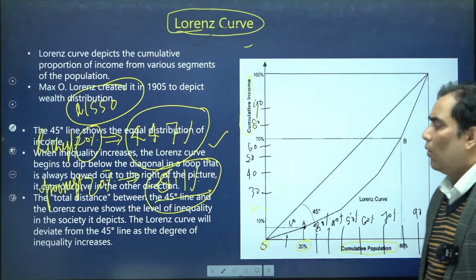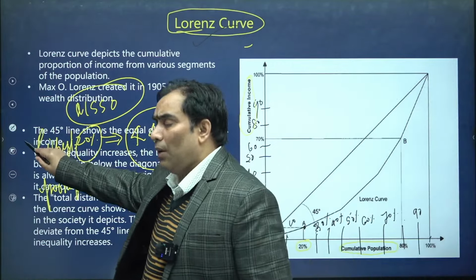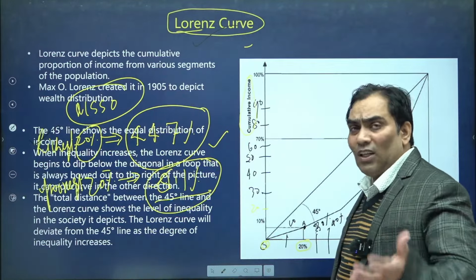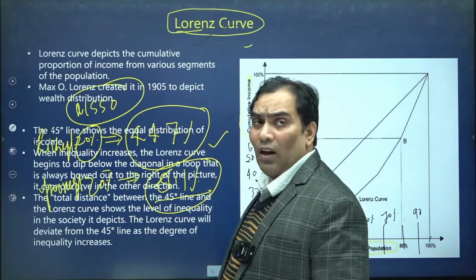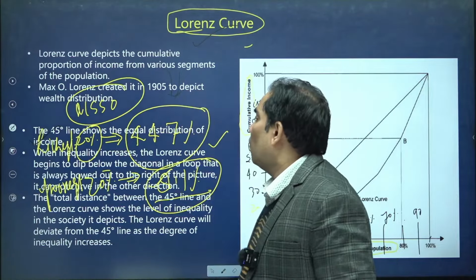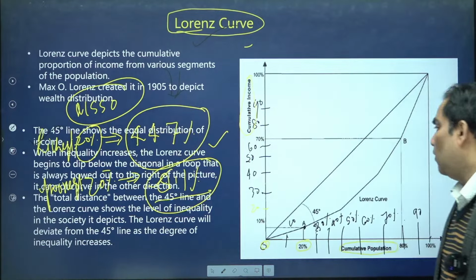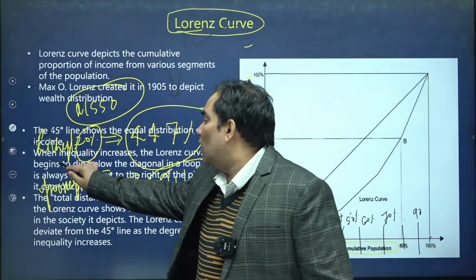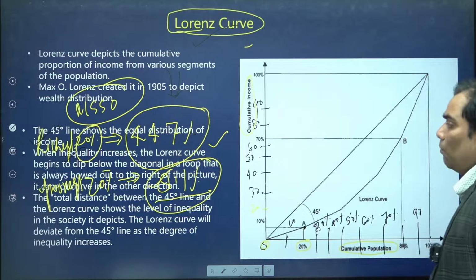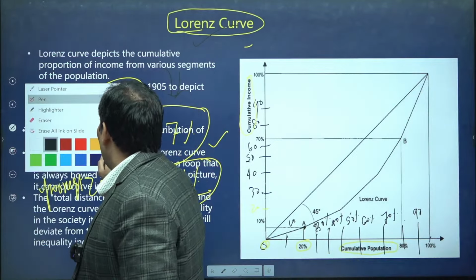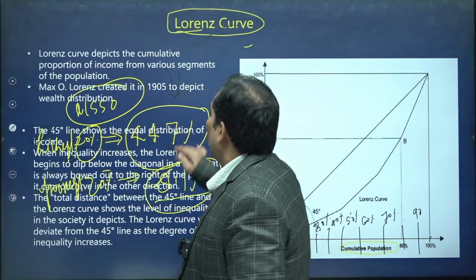Now we have to depict the data of the richest 20%. As per NSSO data, the richest 20% is cumulatively having 44.7% of the resources. How can we draw it? It is very difficult to draw the richest 20%, but we can interpret from here.